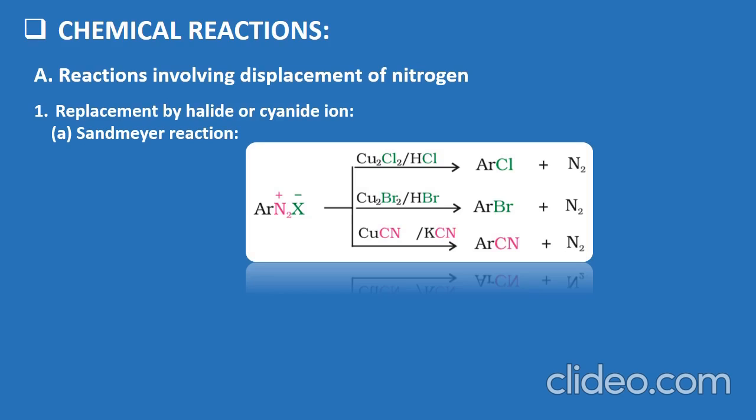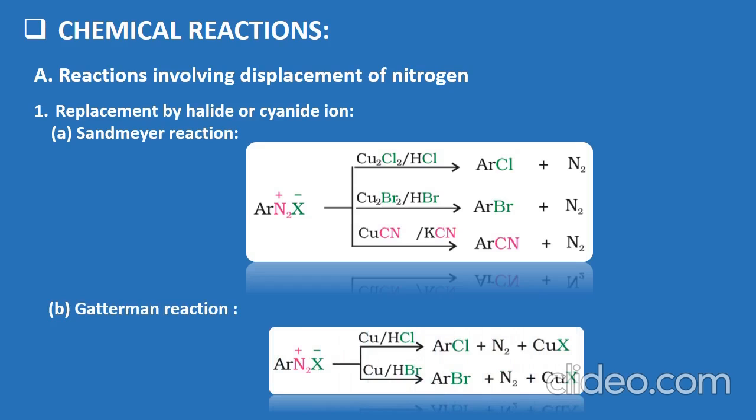This is known as Sandmeyer reaction, as the reaction is carried out with Cu2Cl2 in presence of HCl, HBr, and KCN. Next, Gattermann reaction. The same reaction is carried out, but the reagent is different. Here, instead of copper salt, we are using copper powder and able to obtain chlorobenzene, bromobenzene by releasing N2 gas and copper salt.